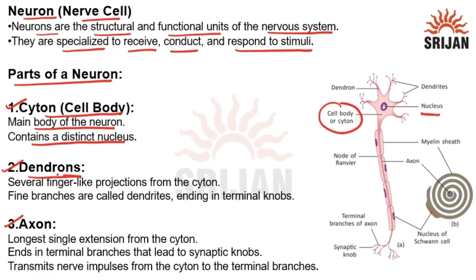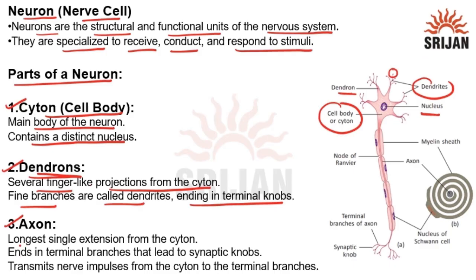Now, we will talk about the dendrons. Dendrons are several finger-like projections from the cyton. As we can see here, the cyton has several finger-like projections known as dendrons. And dendrons have fine branches called dendrites, ending in terminal nodes.